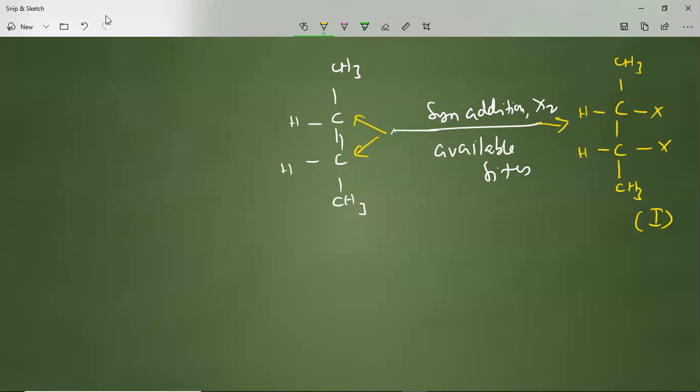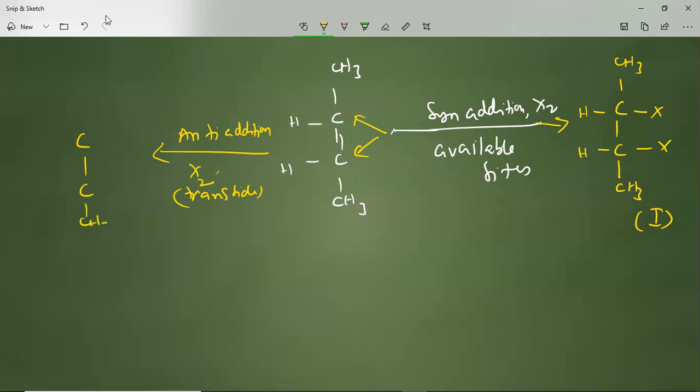And coming to the anti-addition case of the same thing, that is anti-addition you are doing of this one, that is on the trans side, opposite side of this one. So how we will get the product, I will show you.